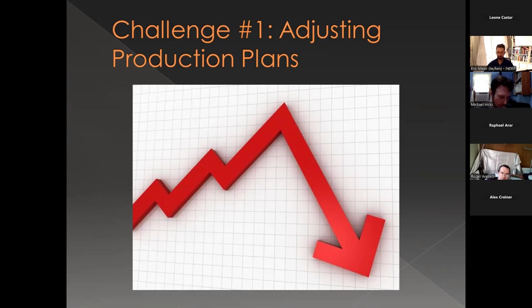To sum up the problem as simply as I can, what I saw a lot in testing the game is that people would come in and do their first round of production plans, prices would update, and then they would come back into the plan and be like, okay, so now how much do I need to adjust each product? It needs to go up or down, but by how much, right? If I'm making 5 apple pies and we need more, how much exactly should I be putting into the plan?